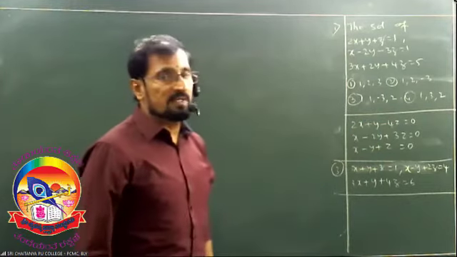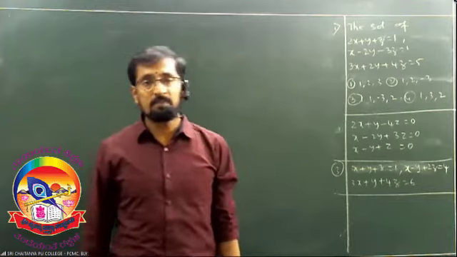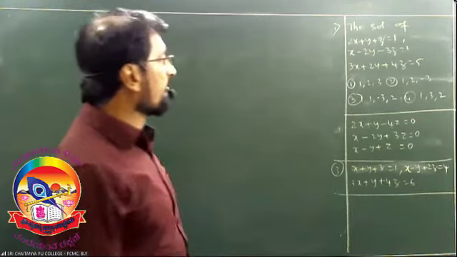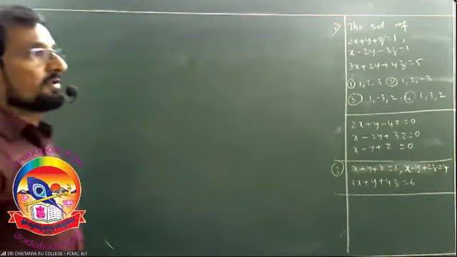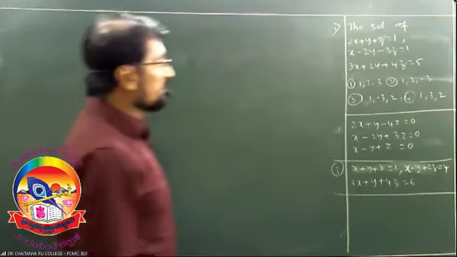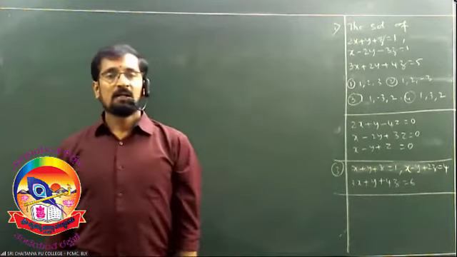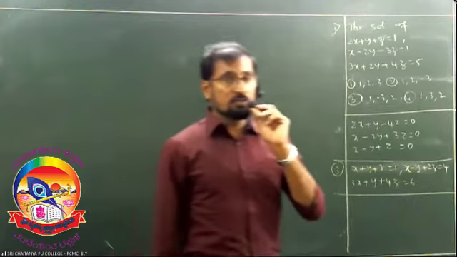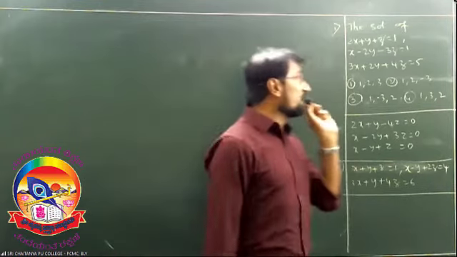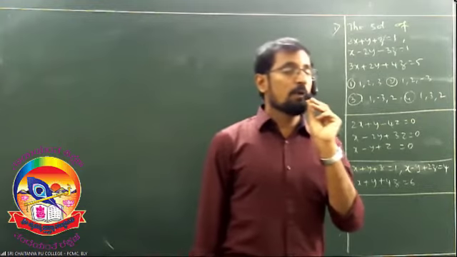2x plus y plus z is equal to 1. X minus 2y minus 3z is equal to 1. And the third equation is 3x plus 2y plus 4z is equal to 5. And options I have given you.